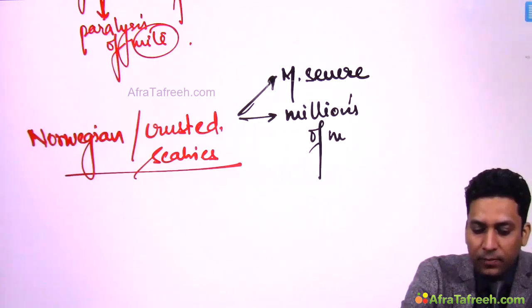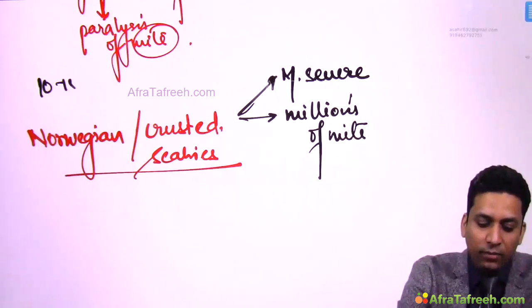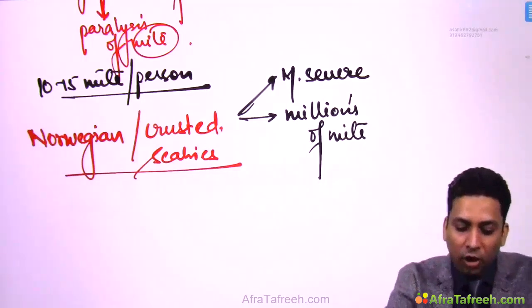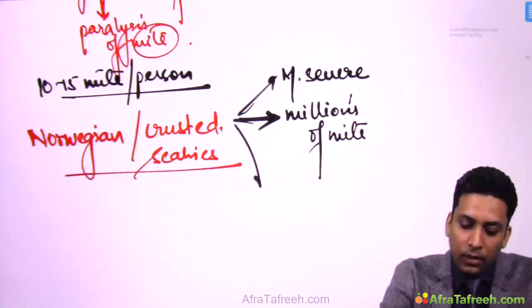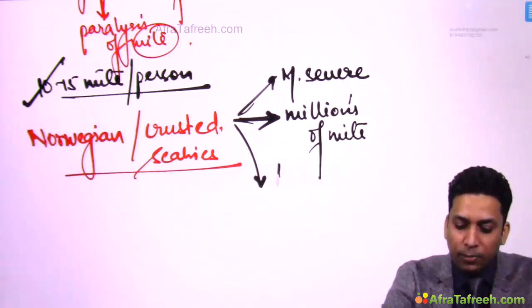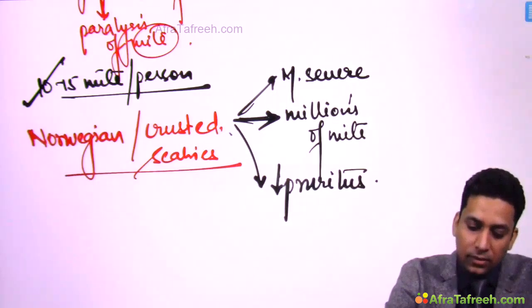Normally in a patient suffering from normal scabies, 10 to 15 mites per person are present, but in Norwegian scabies their number keeps on increasing and they become millions of mites. But remember that here, when the mites are less, the pruritus is more, but here the pruritus is less, so less itchy.